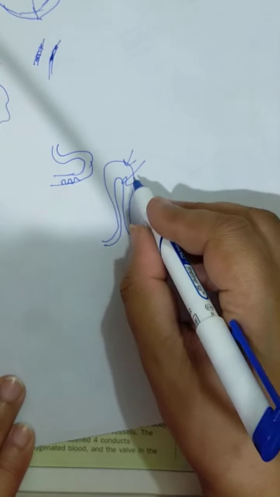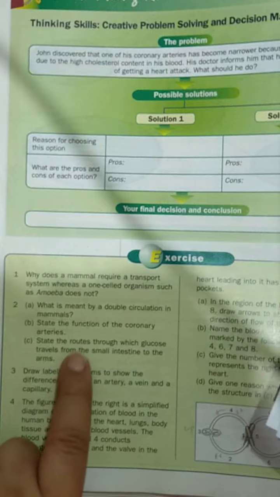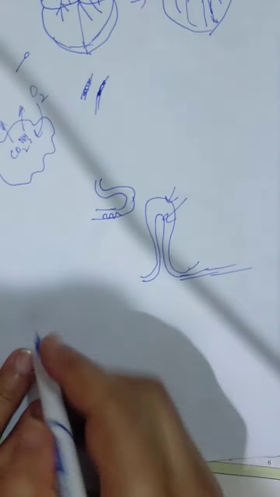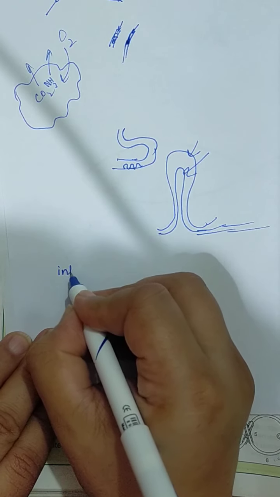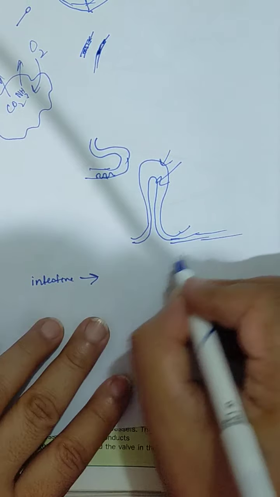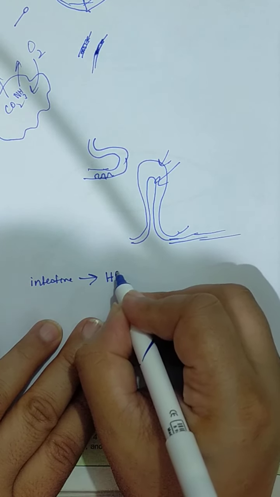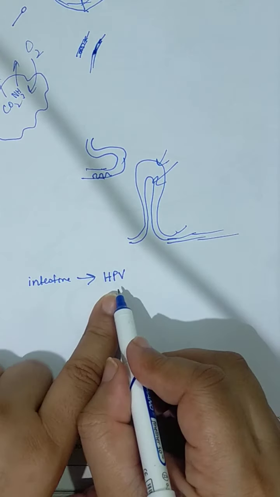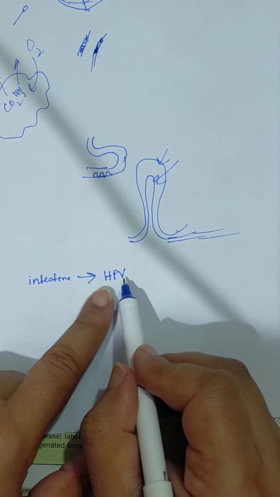So note down this route. From the intestine, glucose will go to the hepatic portal vein. I am just giving you the abbreviation, and you will write the full name.